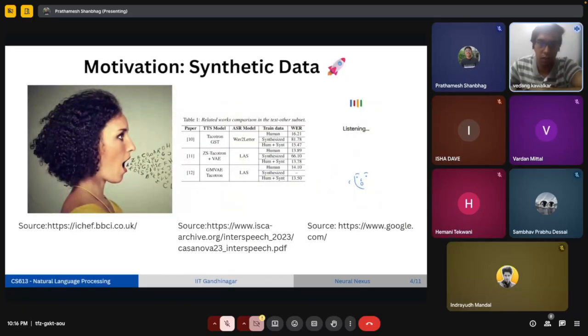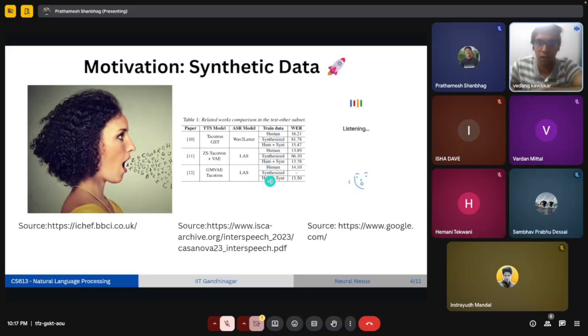So this table here shows the comparison of word error rate of some different models, between the models which are trained using human speech data, synthesized speech data, and both human and synthesized speech data.